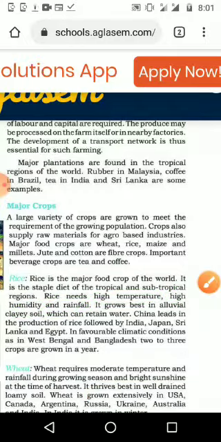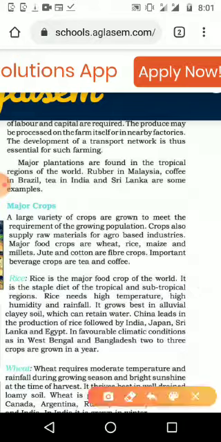It grows in alluvial clayey soil, like the paddy field with clayey soil which can retain water. China is the leading producer of rice, second is India, then Japan, Sri Lanka and Egypt. These are the major producing countries.